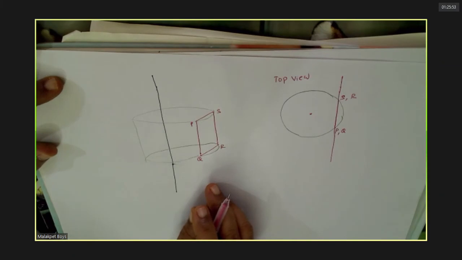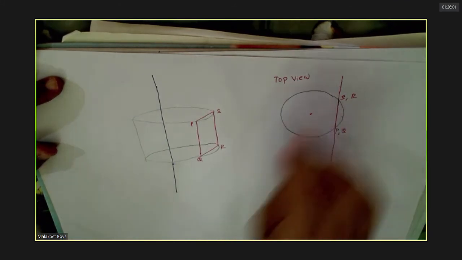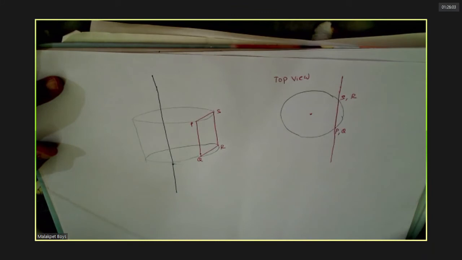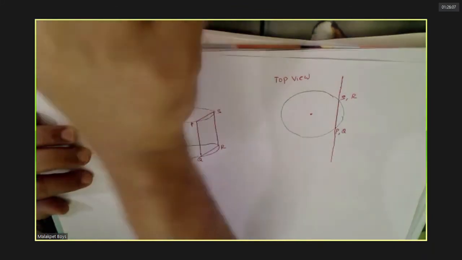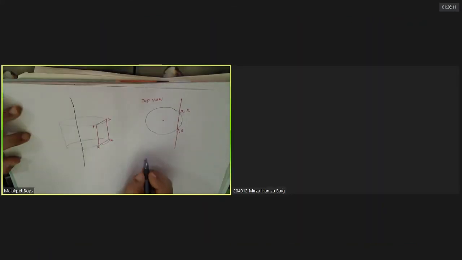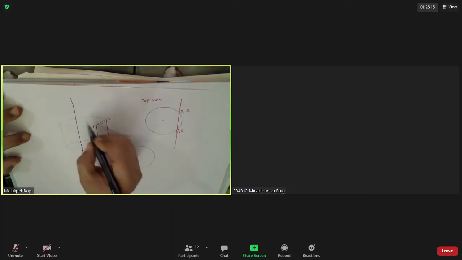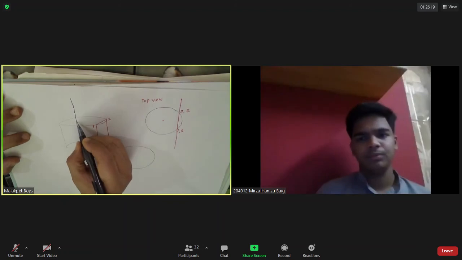Now you can see through this which area will be linked. You should know. Now here you can see this length.